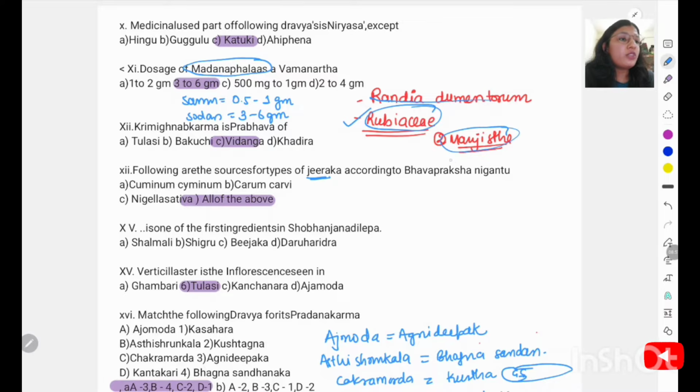Manjistha is also another drug that belongs to the same family. And Madanaphala is the Vamana drug, and there are 2 doses for this. For example, one is the Shamana dose, that is 0.5 to 1 gram, and if you want to do Shodhana, for example you are using it for Vamana, then you have to take more than this, that is 3 to 6 gram. So the right answer will be option B.